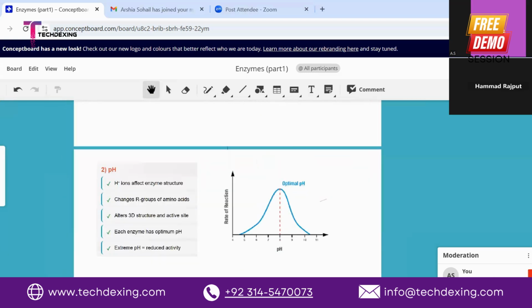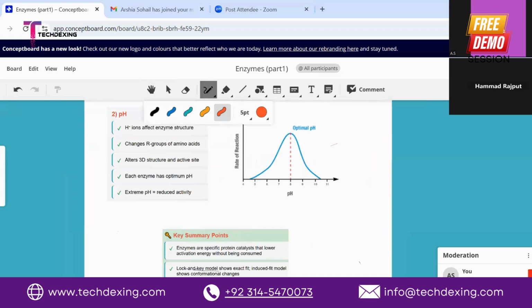Now the other one is about the pH. Enzymes will work only at the optimum pH, not at too high or too low pH. What happens when the pH is too high? You know very well that pH actually means the hydrogen ion concentration. So when the hydrogen ion concentration is too high, these ions will interact with the amino acids.